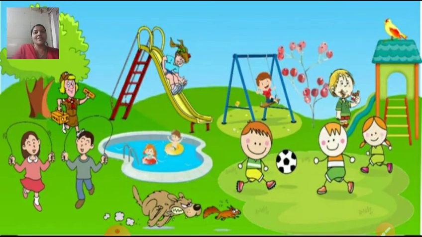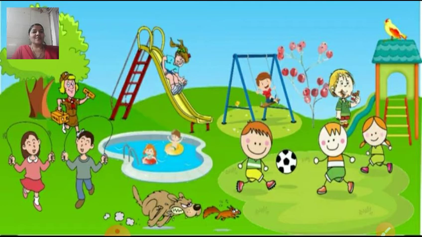Now here see, children. Whenever you go to the garden, you should be careful. When you are playing, look here and there and take care of yourself, and then you play nicely.